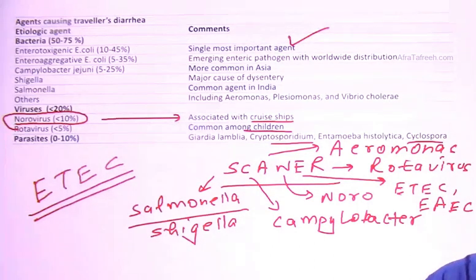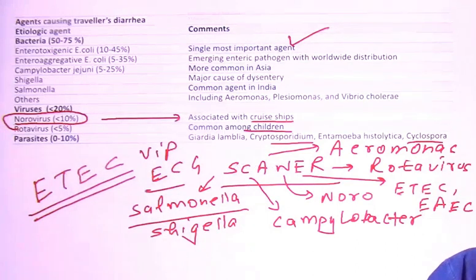So all of them lead to what? All of them lead to traveler's diarrhea. And what is the mnemonic for this? VIP ECG scanner. And what is there in the ECG?